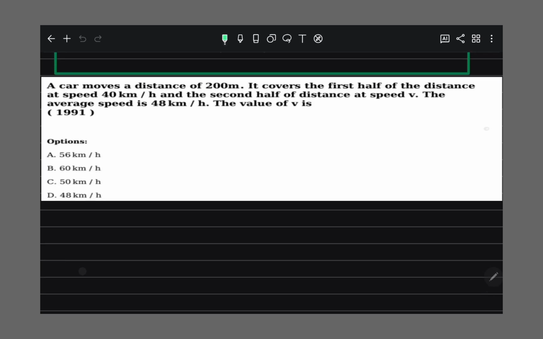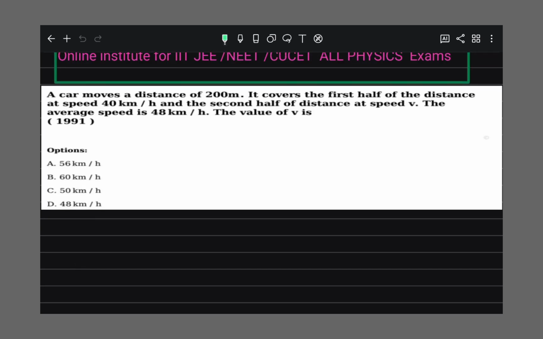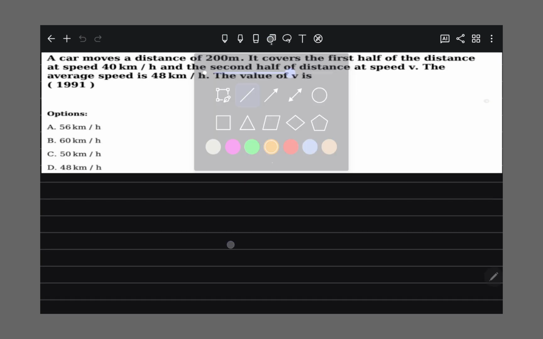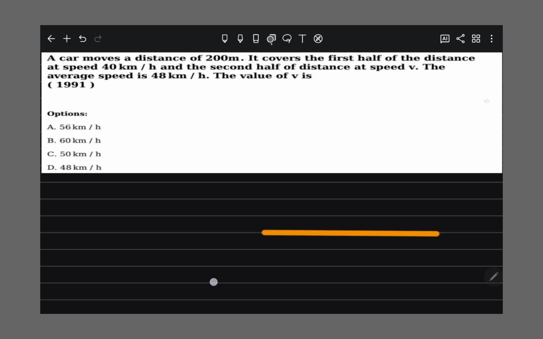Right? Now next question. A car moves a distance of 200 meters. It covers the first half of the distance at a speed of 40 kilometers per hour and the second half of the distance at a speed of v. The average speed is 48 kilometers per hour. Then they are asking the value of v. Look, in this question, they are telling that suppose a car is moving, right?